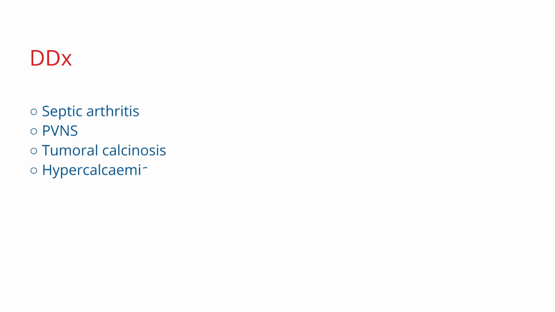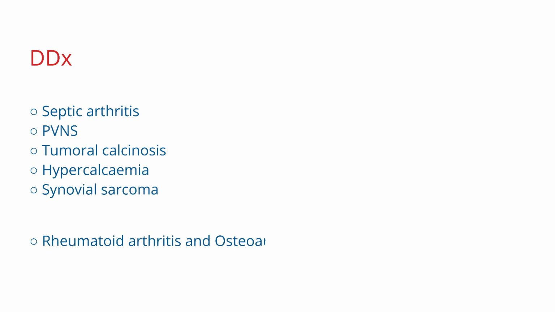Important differentials include those involving monoarthritis and those involving calcification. This includes septic arthritis, PVNS, tumoral calcinosis, hypercalcemia, synovial sarcoma, rheumatoid arthritis, and osteoarthritis.